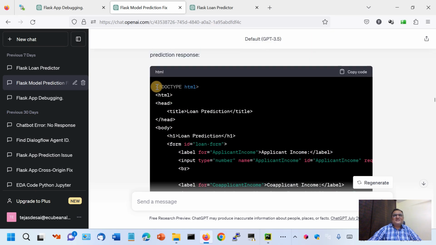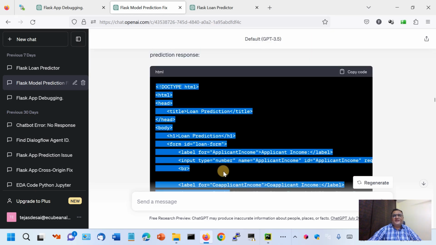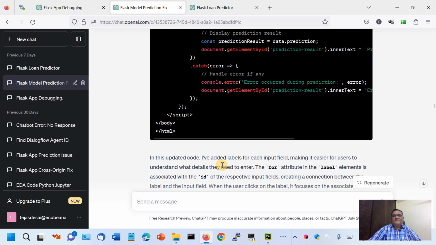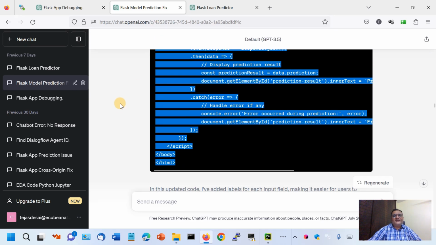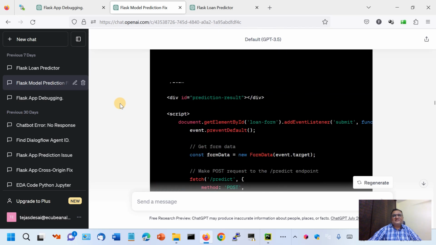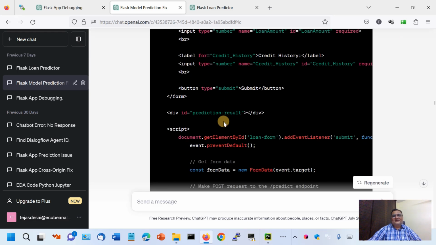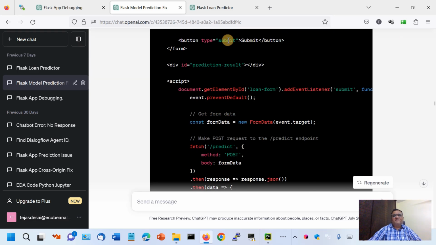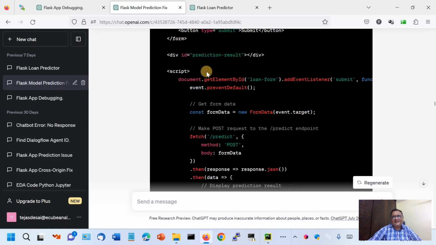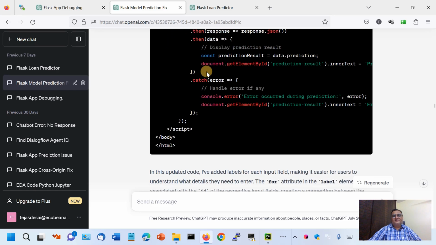However, this HTML code, that is the front end code, was generated by it fairly quickly, I would say in the second attempt itself, and that was not much difficult because there are four labels, four text boxes, one submit button, and one division for displaying the output of the prediction model.